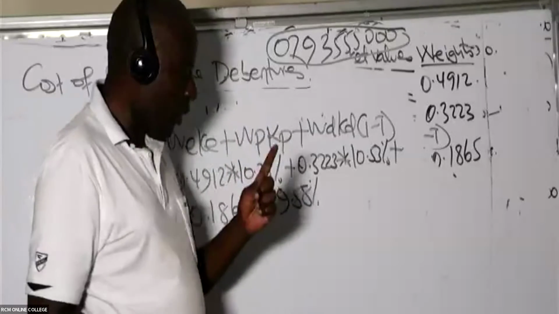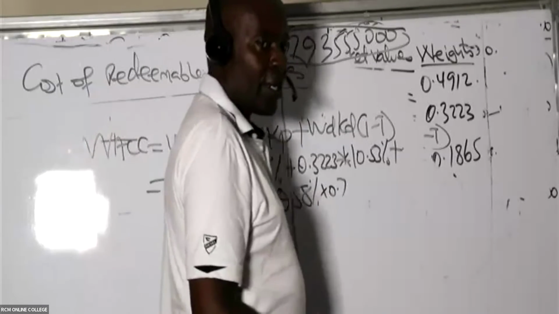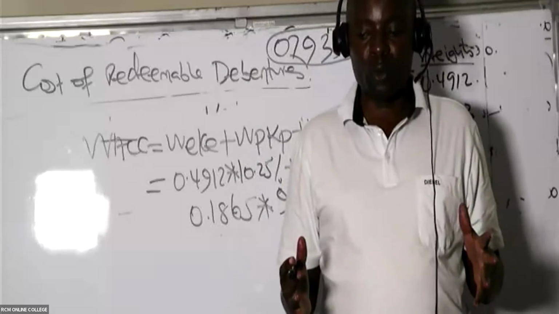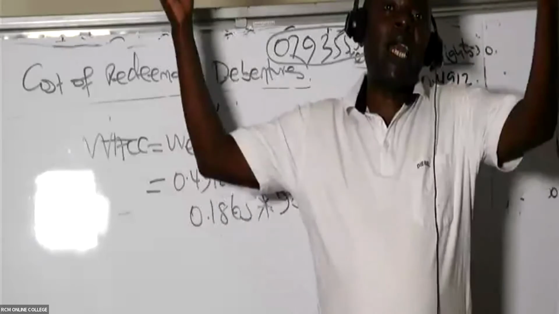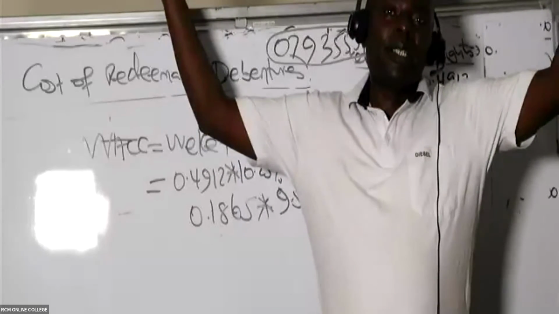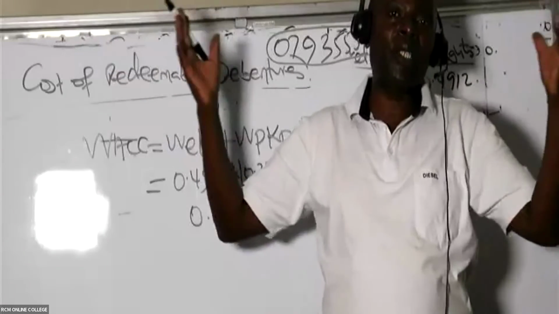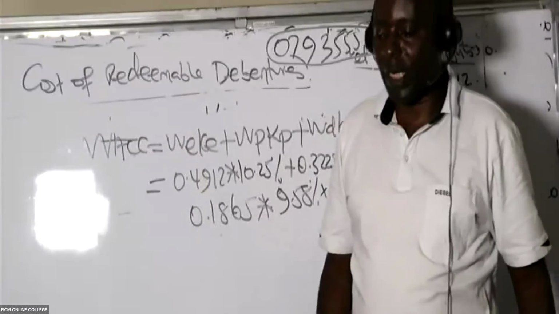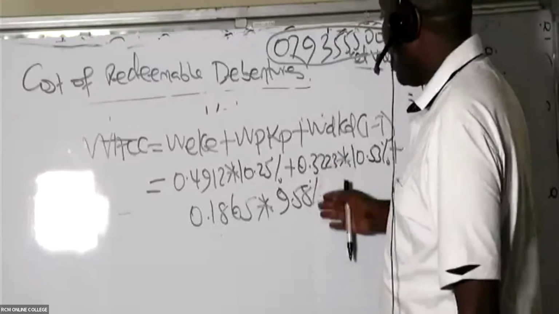Let me ask you a question. Am I going to multiply this 9.58 with 0.7 again, with 1 minus taxation? No, because already the tax adjustment was done in that big formula. If you apply this 0.7 tax adjustment again, you'll be double counting. So then in that case, ladies and gentlemen, what is our WACC?